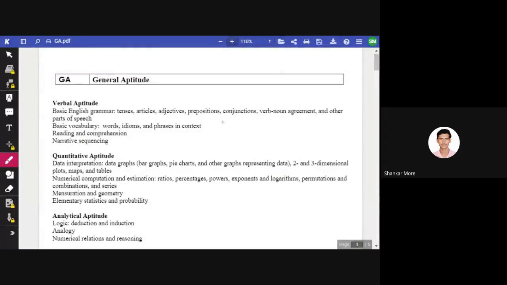Since aptitude is common for all, we are going to have a common class for mechanical and EC group. So I'm going to present my screen. Just let me know that it is visible so that we can proceed further.